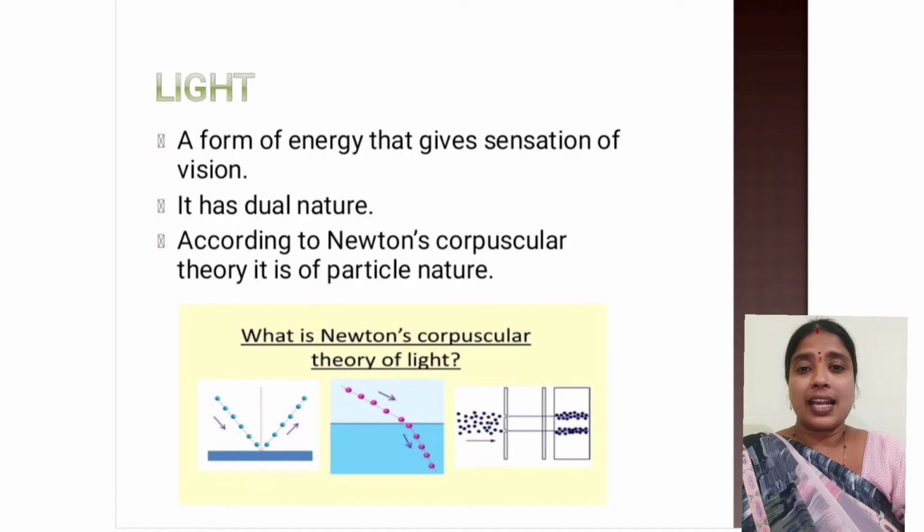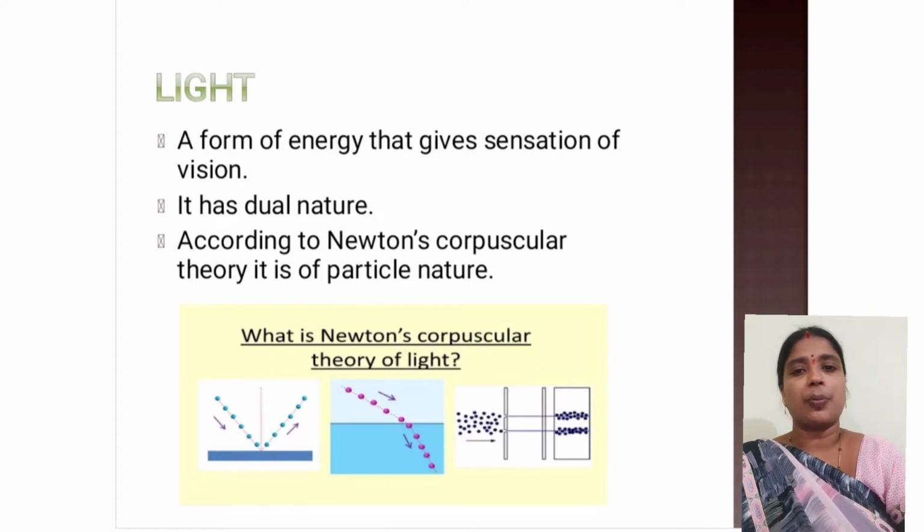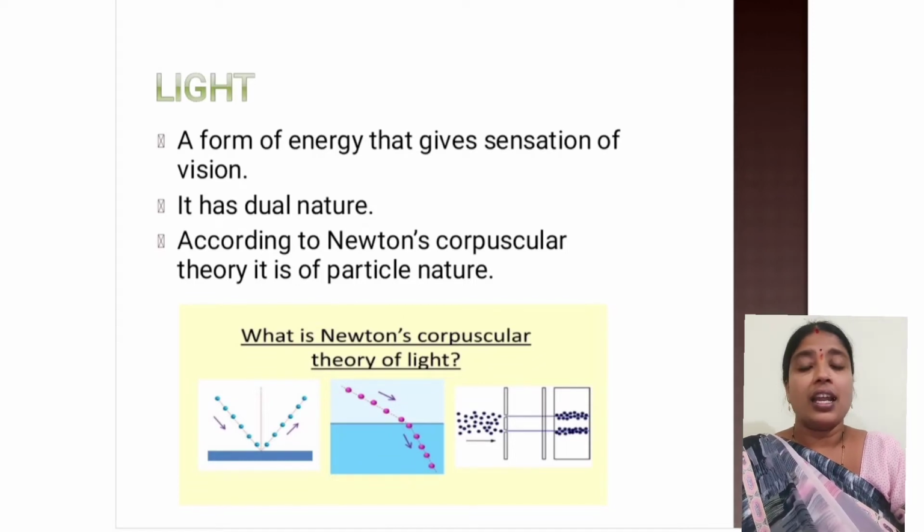Now, as light is a form of energy, it also has some properties, because every energy has some or the other properties. So in the same way, light also has some properties. So what are those properties? What is the nature of light? Let us try to explore it. Now, light has dual nature. Now what does it mean?